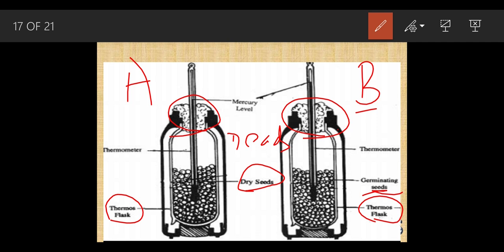Through that wet cotton wool we are going to introduce the thermometer, here and here, and we keep the thermometers at the same condition. Suppose I start my temperature at 20 degrees Celsius.